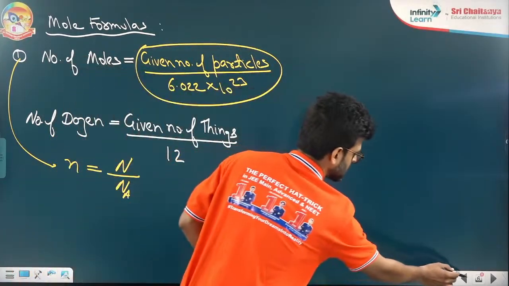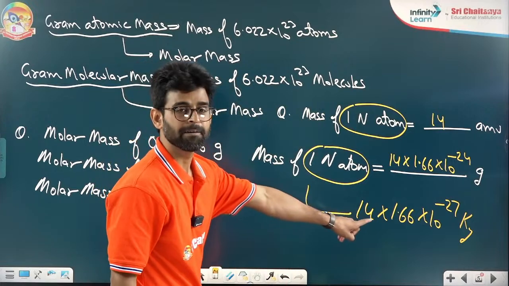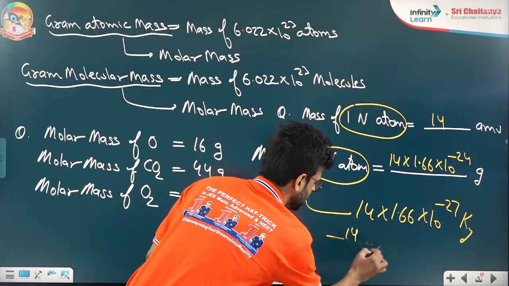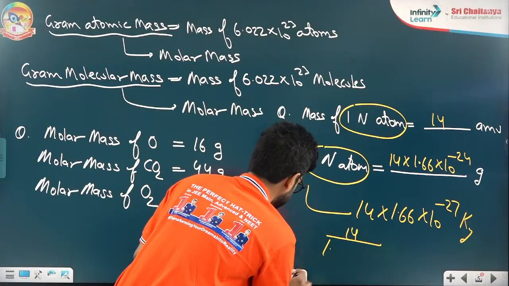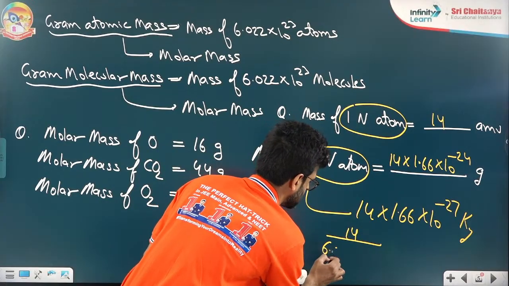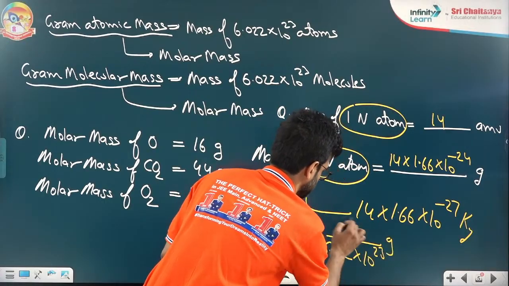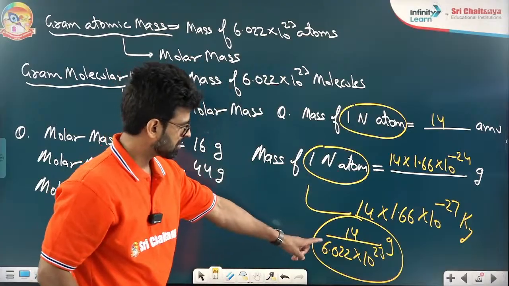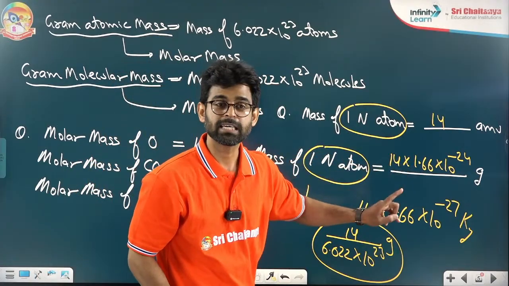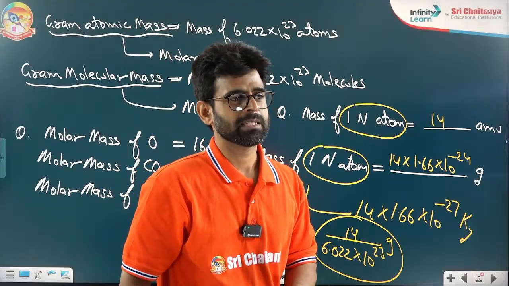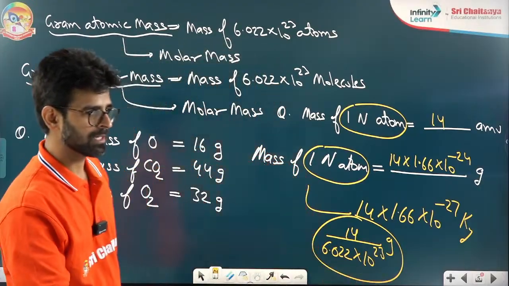Just to show you once, here if you write it this way, it is also fine. It is 14 divided by 6.022 10 to the power 23 gram. This answer and this answer will be same only if you solve it. I hope Chetan we are clear. Chetan, you get the same answer, right? Okay.